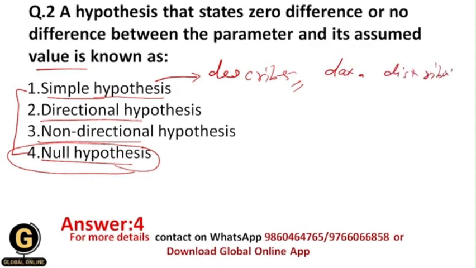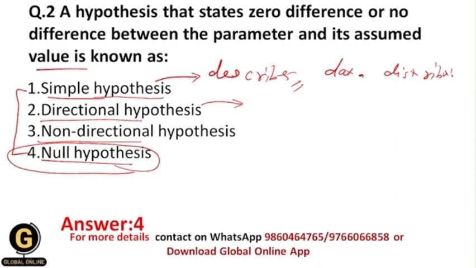Okay, then next is directional hypothesis. As the name suggests, the directional hypothesis predicts the direction of the results of the hypothesis, and it also predicts the relationship between the variables.